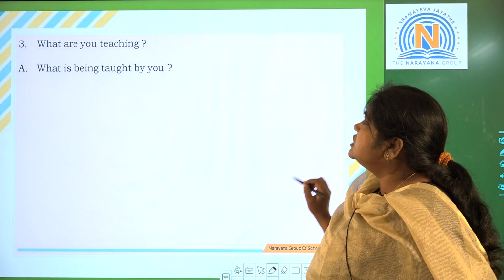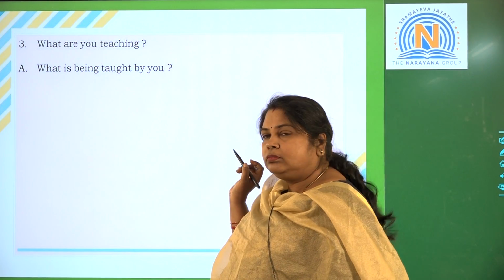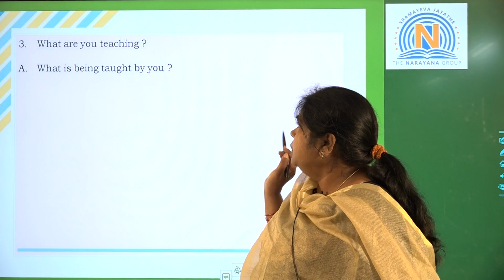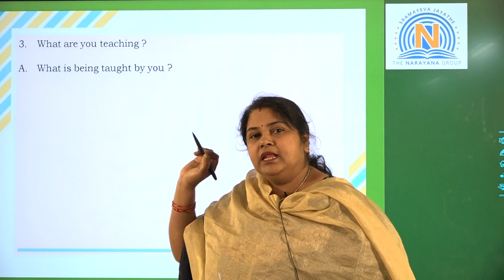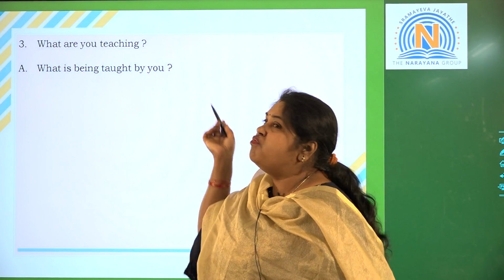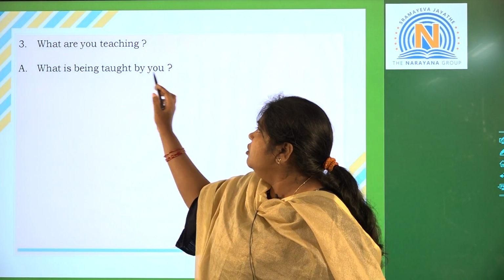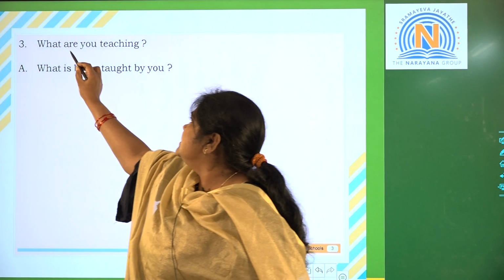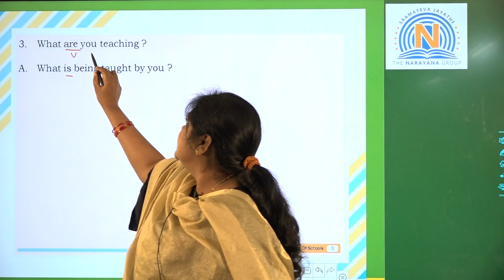Next. What are you teaching? Okay students, what are you teaching? Now if you make it a statement, it will be easy for you to identify. You are teaching what? Then, as it is a verb in the present tense, so be form is, right? In the present.